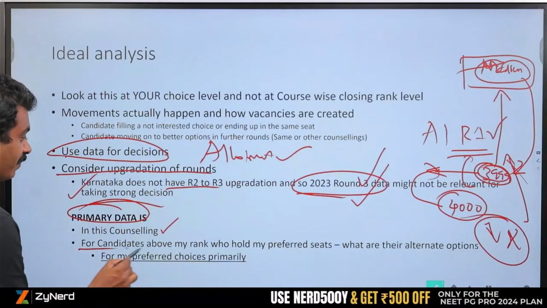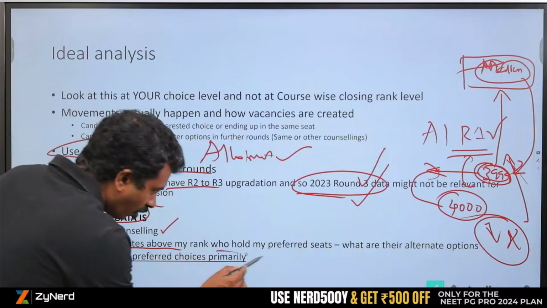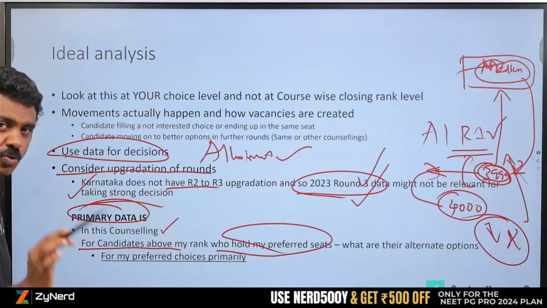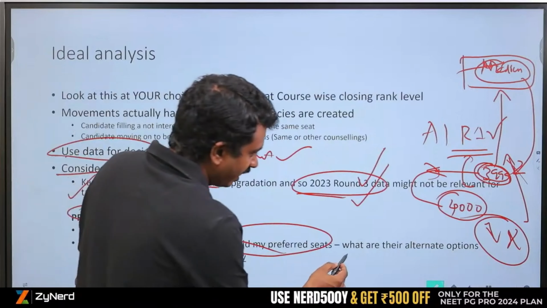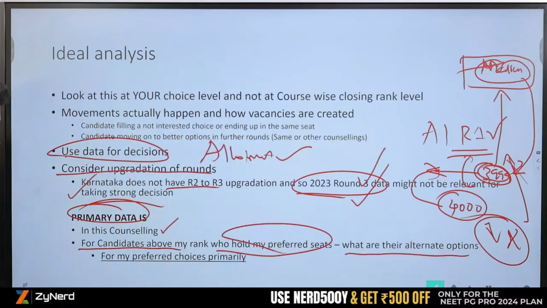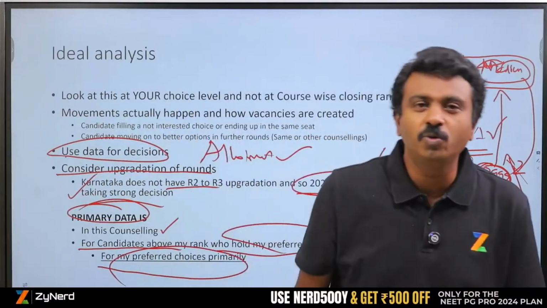What are they doing? For candidates above my rank who hold my preferred seats, primarily that is your concern, even though other things may affect. What are their alternate options? And for my preferred choices is primarily what we need to look at. This is what we will do in allotment mapping.